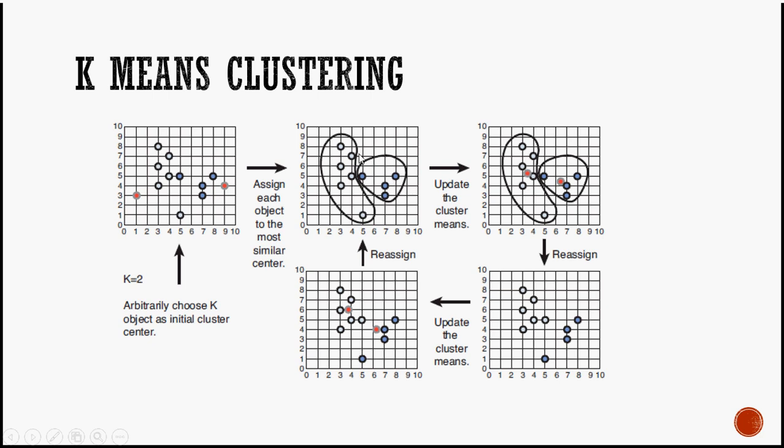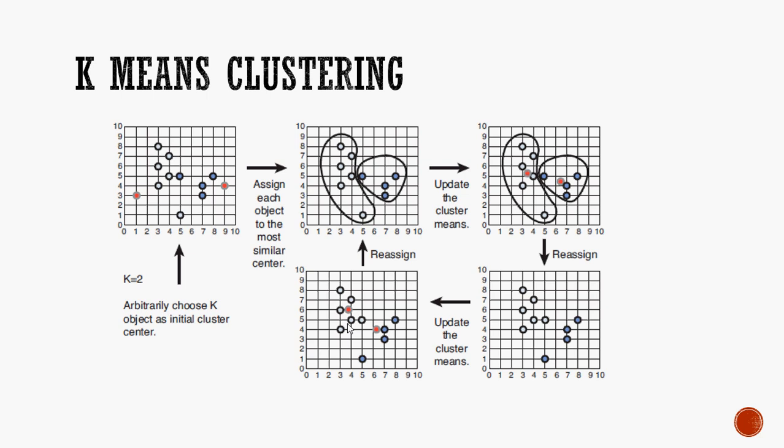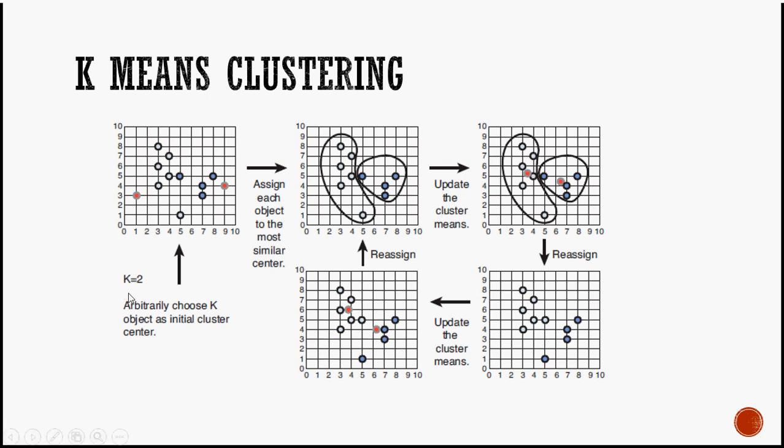After you calculate the centroid, it rearranges the cluster points based on the centroid or the mean score, and then it updates the cluster mean and gives you 2 clear-cut clusters. Now, when you adopt k-means clustering, you decide on the number of clusters that you really require. I can give k equal to 3.